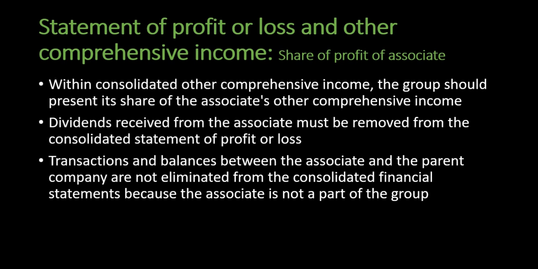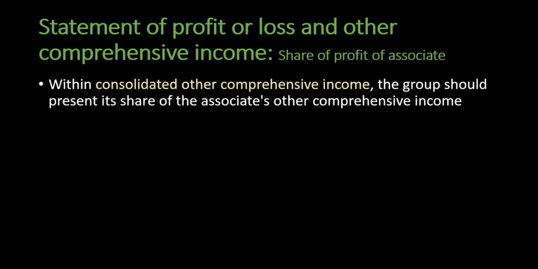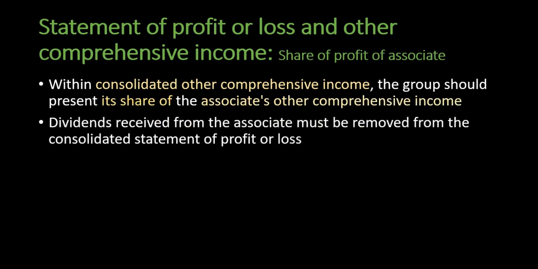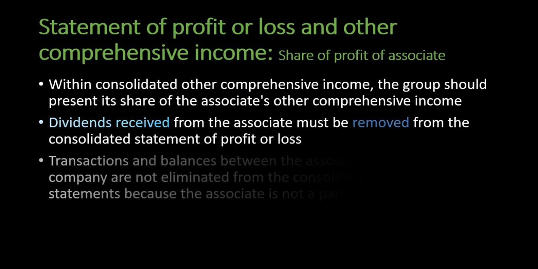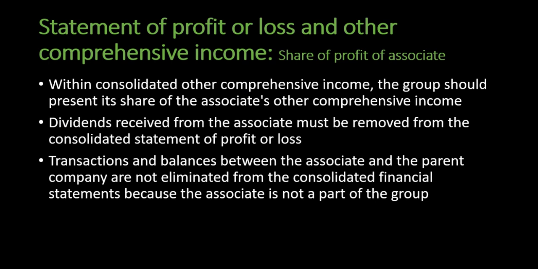The same way we account for associates' profit in the consolidated statement of profit or loss, we also account for associates' other comprehensive income in the consolidated statement of profit or loss and other comprehensive income. That is, within consolidated other comprehensive income, the group should present its share of associates' other comprehensive income. Dividends received from the associate must be removed from the consolidated statement of profit or loss. Transactions and balances between associates and the parent company are not eliminated from the consolidated financial statements because the associate is not within the group.